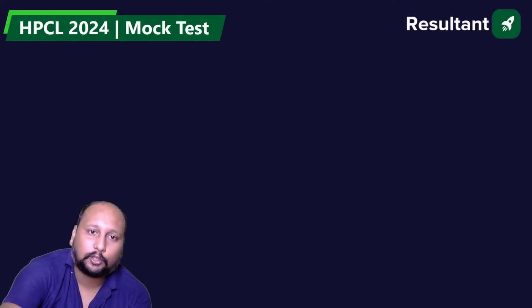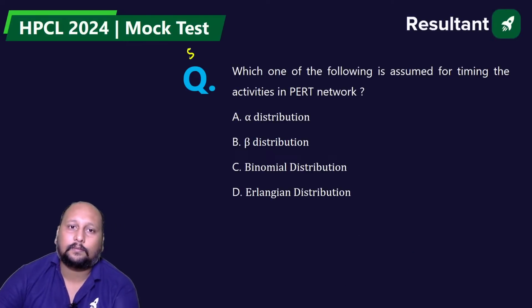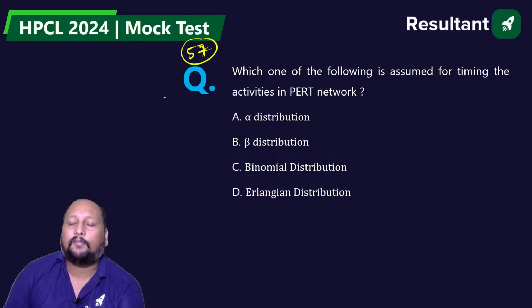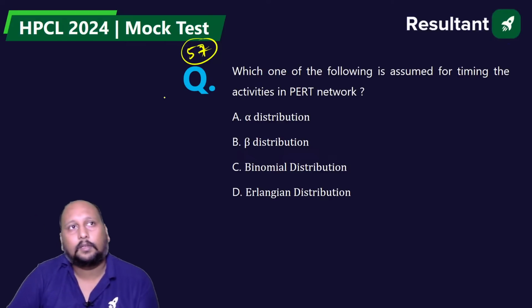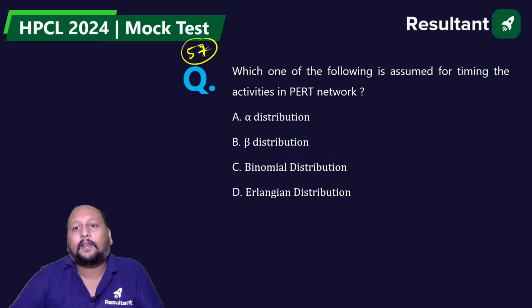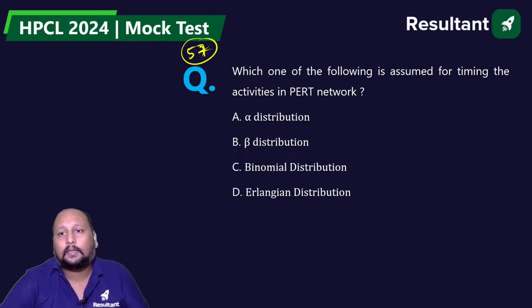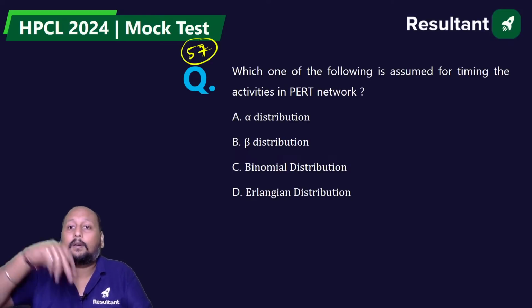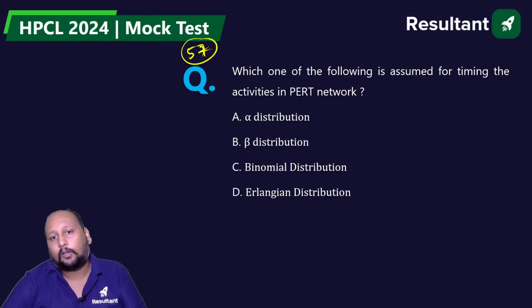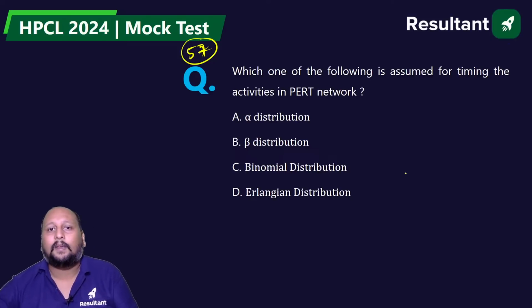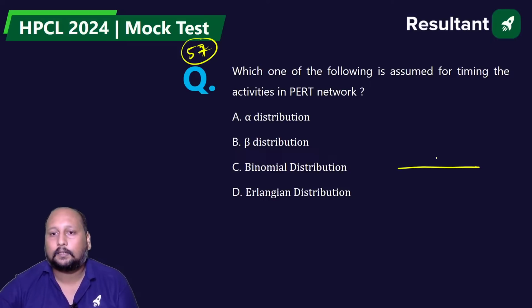Okay, 57th question. Only 4 more questions to go. Which of the following is assumed for timing the activities in the PERT network? Alpha, beta, binomial or Erlangian?